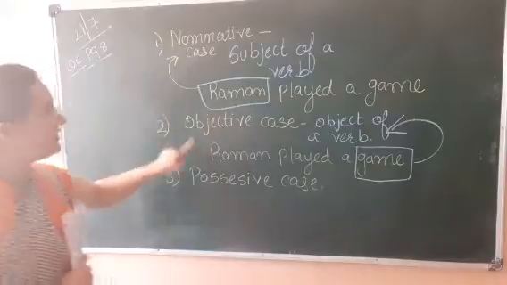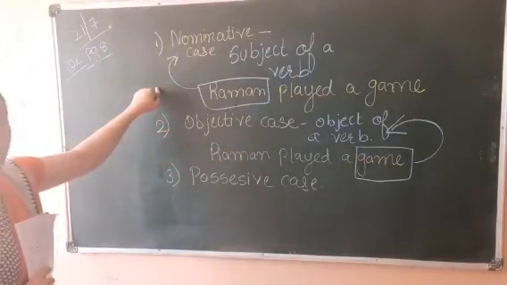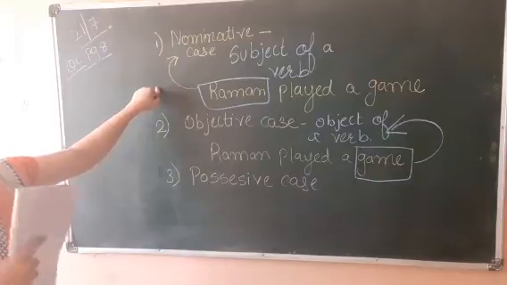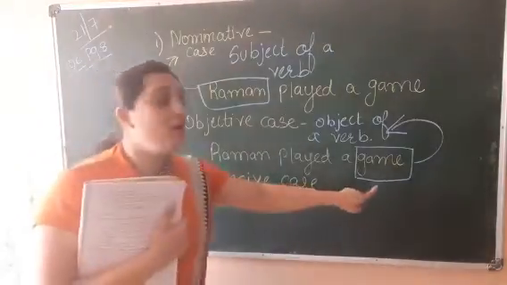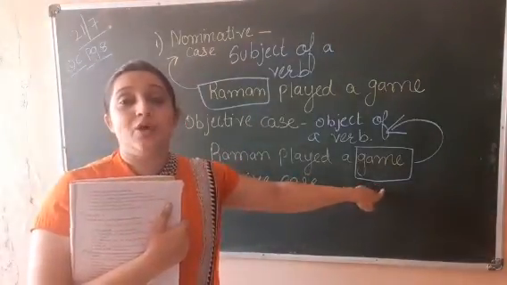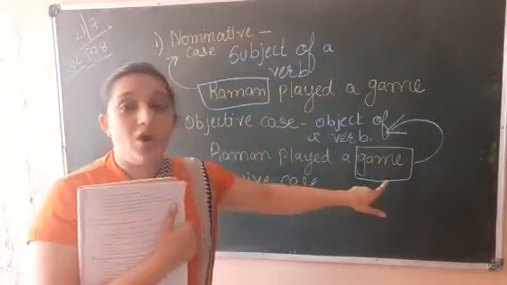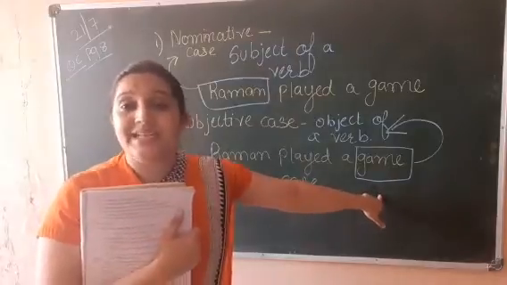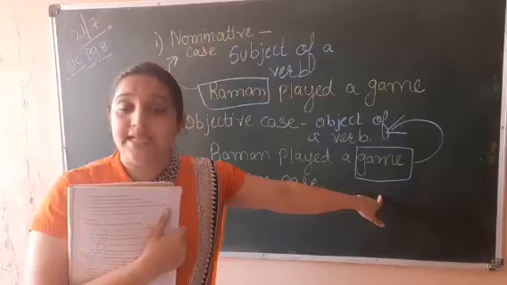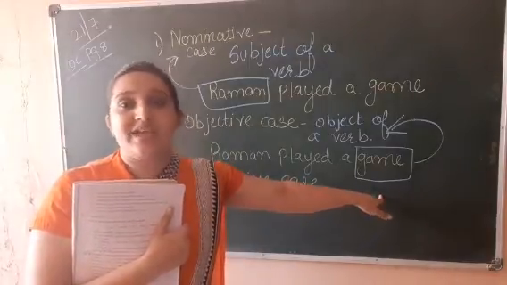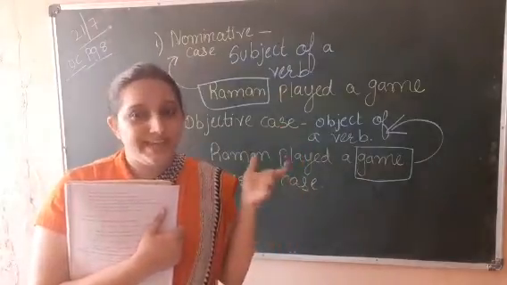Now can you see the difference between the 2 examples? In the first example I was talking about Raman. Now Raman was performing the action, so Raman was the subject, right? Here I am talking about game. Game is the object, right? Not performing any action. So that is what? Objective case. Okay, when we are talking about the object of a sentence, then that is objective case. And if we are talking about the subject of a sentence, then that is nominative case.